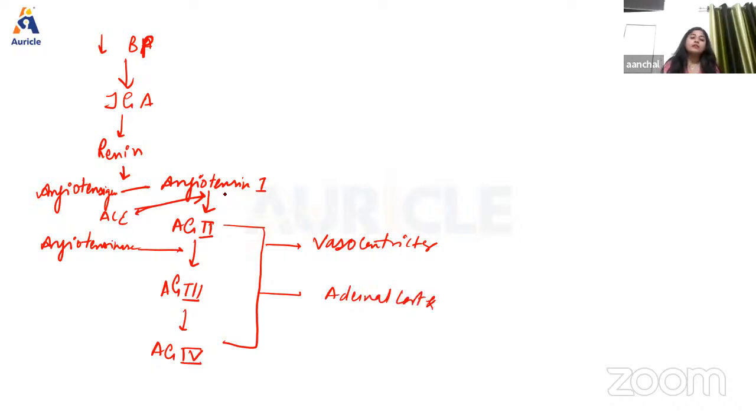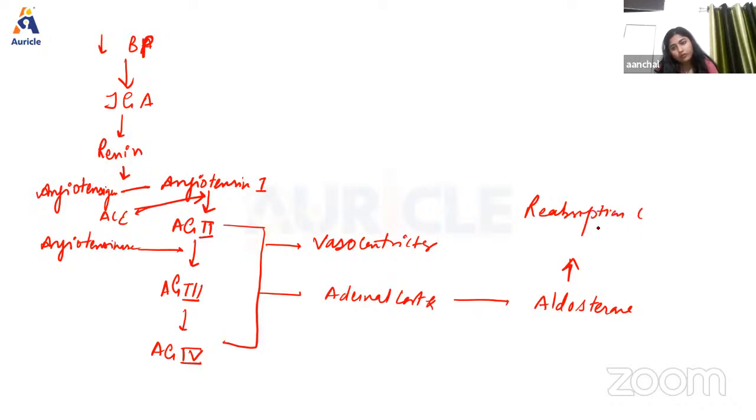Okay. With angiotensin 2, angiotensin 3 and angiotensin 4 also going to stimulate adrenal cortex to stimulate a hormone that is known as aldosterone. Now, finally, aldosterone will cause reabsorption of water and sodium inside kidney. Okay, so there will be increase in ECF, which will cause increase in blood volume.